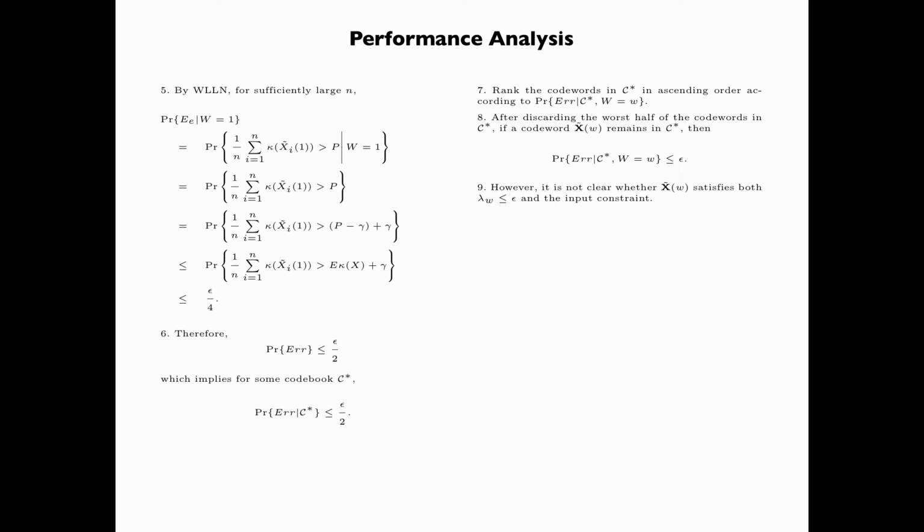However, it is not clear whether the codeword X tilde of w satisfies both lambda_w less than or equal to epsilon and the input constraint.